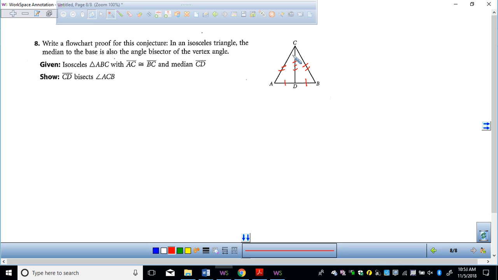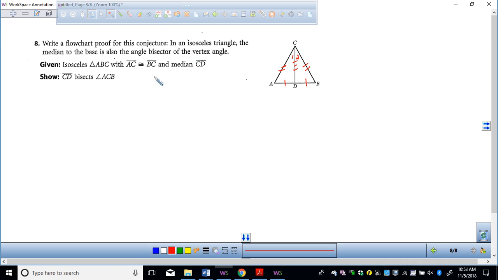Well, in order for it to bisect ACB, which two angles would need to be congruent? I'm going to cheat. Which two angles would need to be congruent? 1 and 2, right? So, do you kind of understand how I planned that out before? If I can prove that angle 1 and angle 2 are congruent, I can say that CD bisects ACB, but first I have to prove the triangles are congruent. We have seen that I have enough information to show that the triangles are congruent, all right?